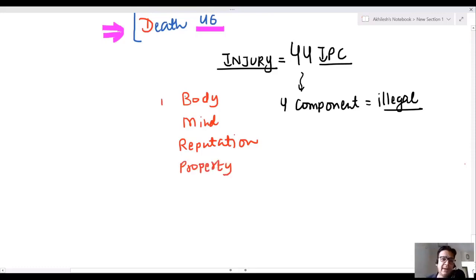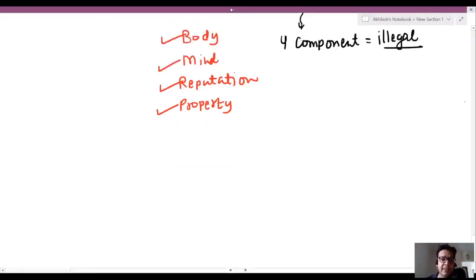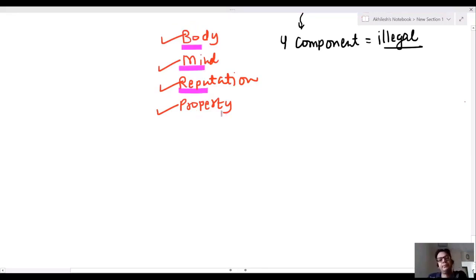You are harming the body, the mind, the reputation, or the property, taking away the property. It means injury is not only a body injury; mental harassment is also injury, insulting a person is also injury, taking away property is also an injury. So injury involves 4 components: body, mind, reputation, or property.